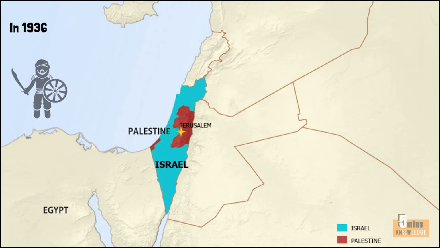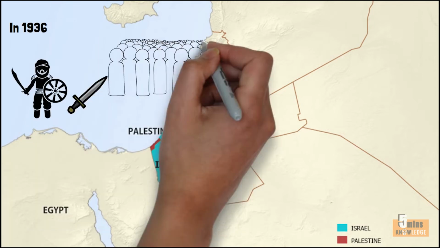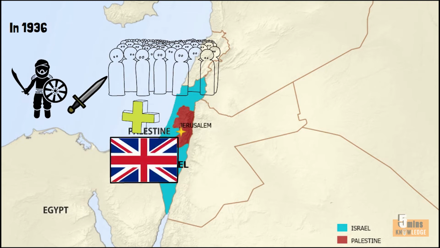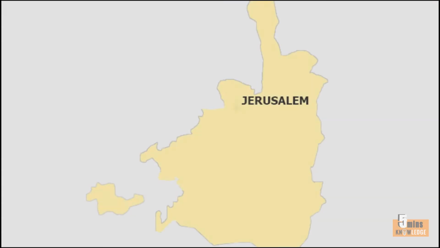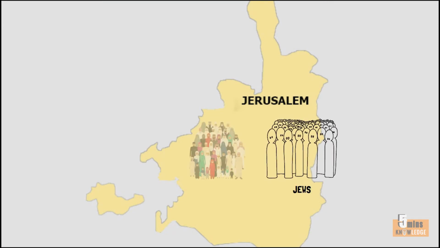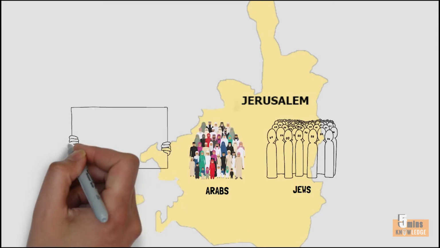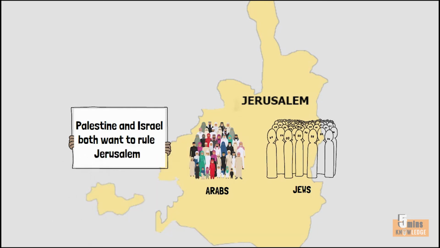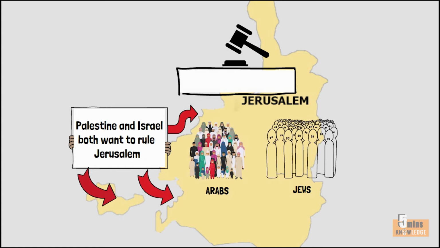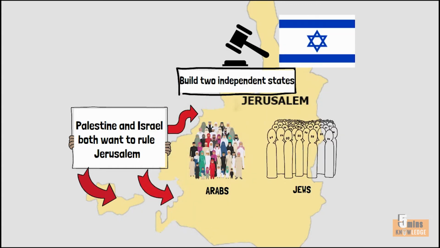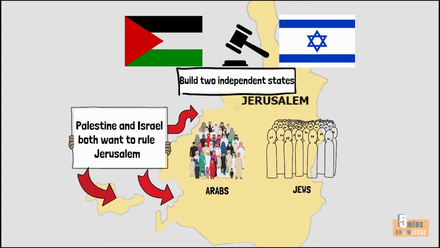In 1936, Arab rebels attacked the British and Israelis living in the area. The British created an Appeal Council to investigate the cause of the riots. The investigation concluded that the cause was that both Arabs and Jews wanted to rule the same piece of land. To solve this problem, the council said it was necessary to build two independent states, one of the Jews and the other of the Arabs.